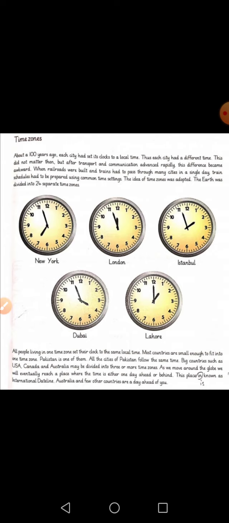And then there is a point on the earth that if we reach there, the time would be one day ahead or one day behind, depending on your time zone, and that point is called International Date Line. Please read these 2 topics thoroughly, longitudes and time zones, and if you are still having any confusion, please do let me know so I can explain it again to you.